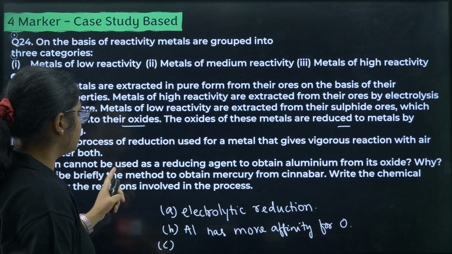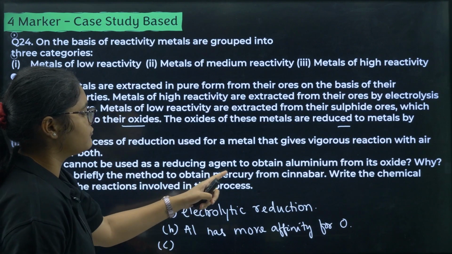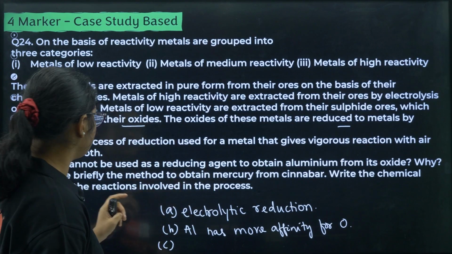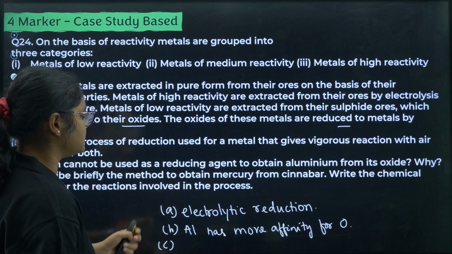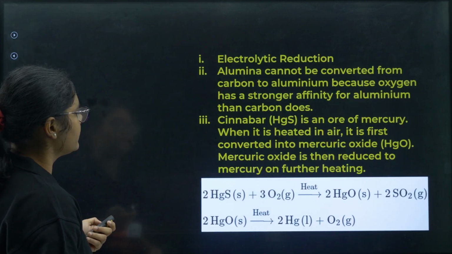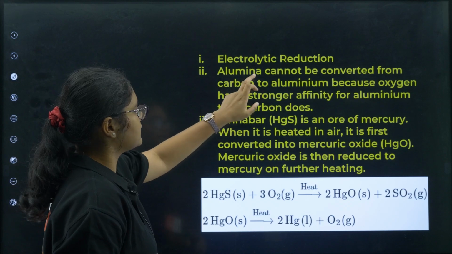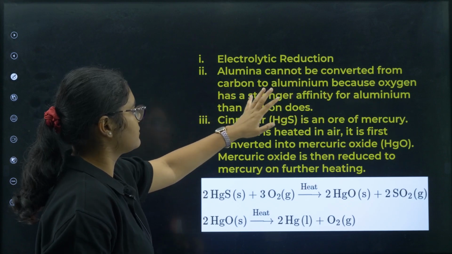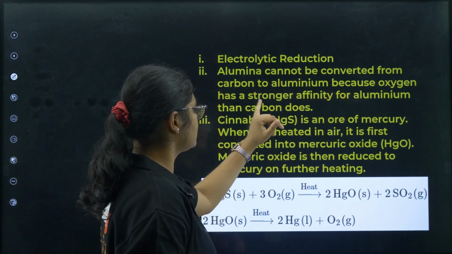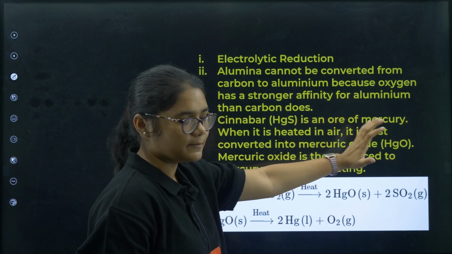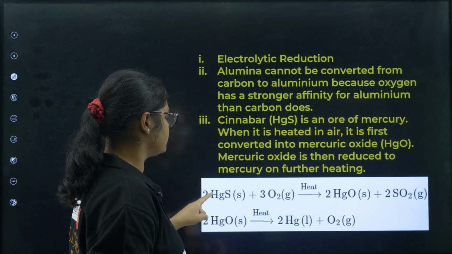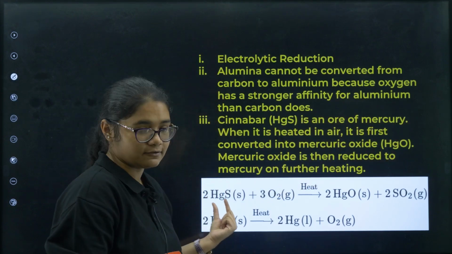Next, describe briefly the method to obtain mercury from cinnabar and write the chemical equation for the reactions involved in this process. Here I have written this reaction, you can see. Alumina cannot be reduced by carbon to aluminium because oxygen has a stronger affinity for aluminium. Next, the cinnabar reaction. First, HgS means this is a sulfide ore.